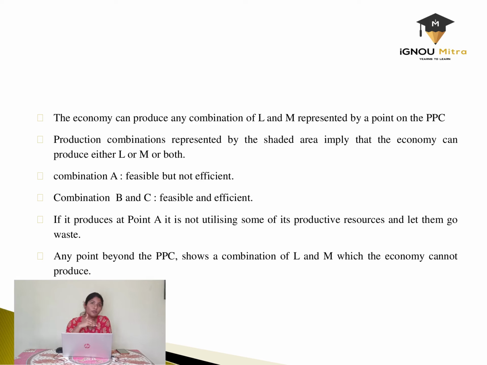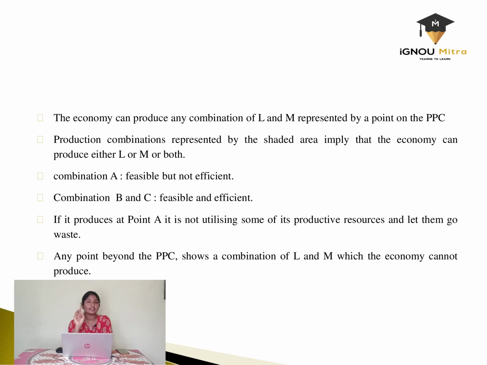On the point below the PPC, that is point A, it comes under the shaded area. This is also a point of combination that can be produced with the number of LEDs and computer monitors, but it won't be efficient enough. See, the problem is that we can produce till a point of B or C where we'll have more LED screens or computer monitors, and there is no need to settle down for A, which has fewer monitor screens or LED screens. So the point A, though we can produce it, is inefficient.